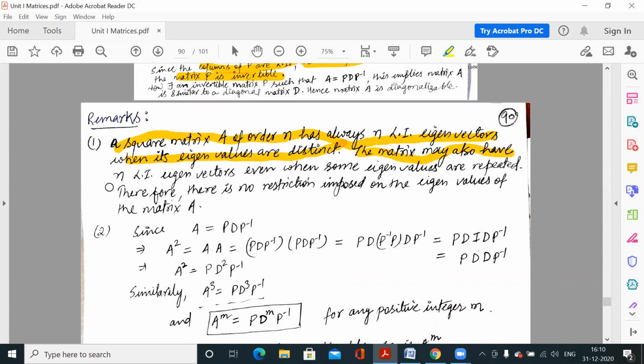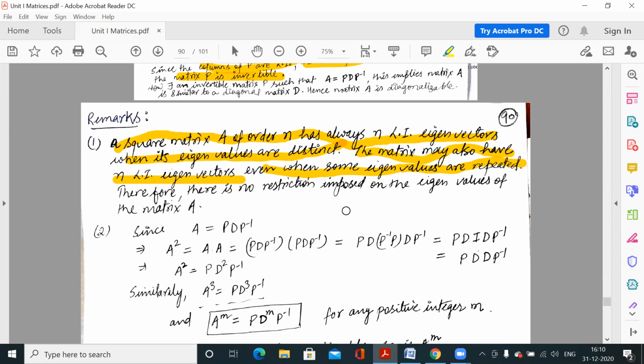The matrix may also have n independent eigenvectors even when some eigenvalues are repeated. So whenever all eigenvalues are distinct, A is always diagonalizable. But when we have repeated eigenvalues, we have to check whether we can find independent eigenvectors with respect to the repeated eigenvalues or not.